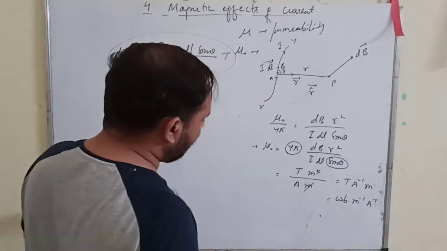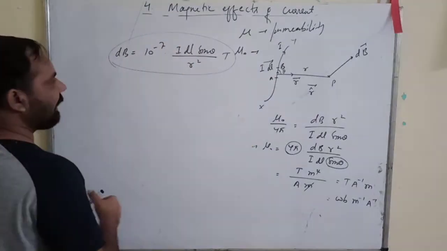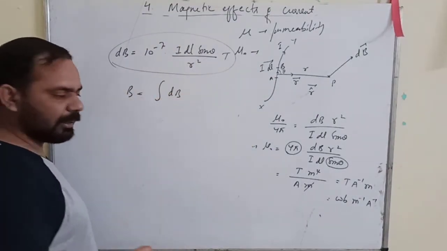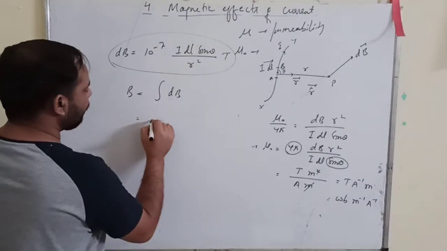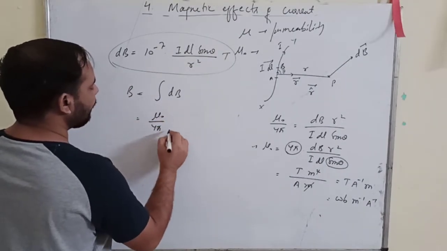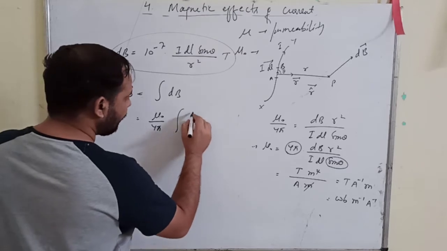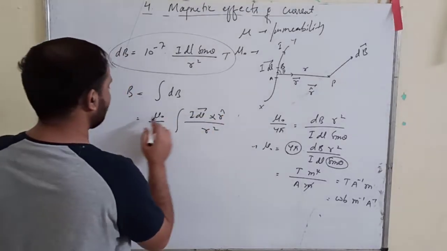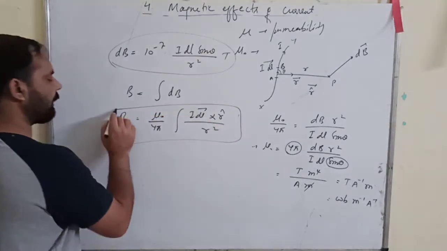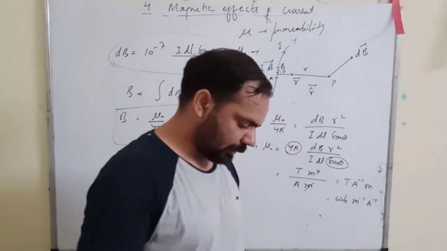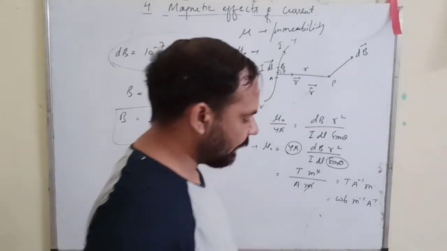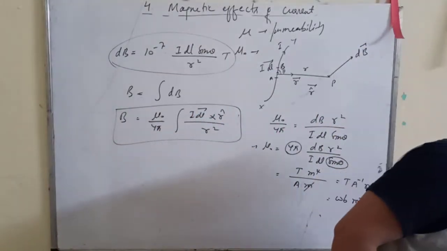Suppose you want to find the net magnetic field B. It will be the integral of dB simply. It is the integral of mu naught upon 4 pi, being constant it comes outside, and you get I dl vector cross r cap upon r square. This is your B, the total magnetic field. Now we have some points to be discussed.